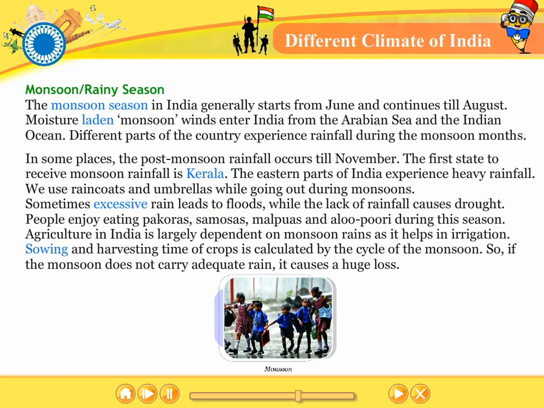We use raincoats and umbrellas while going out during monsoons. Sometimes excessive rain leads to floods, while the lack of rainfall causes drought. People enjoy eating pakoras, samosas, malpuas, and aloo puri during this season.